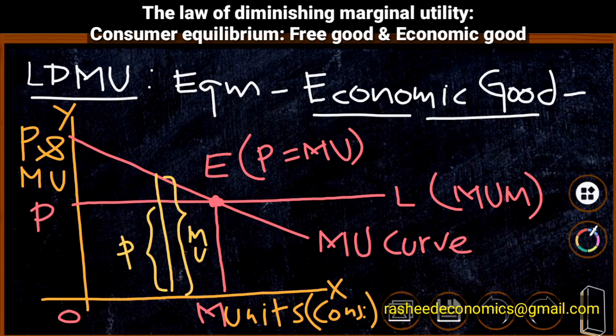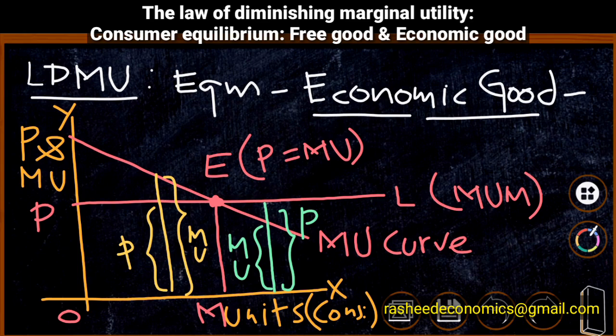Suppose the consumer is consuming more than OM, like this. The price of the commodity will be more than the marginal utility. Here marginal utility is lesser than price, and the consumer is going to pay more than the amount of utility that he is receiving.